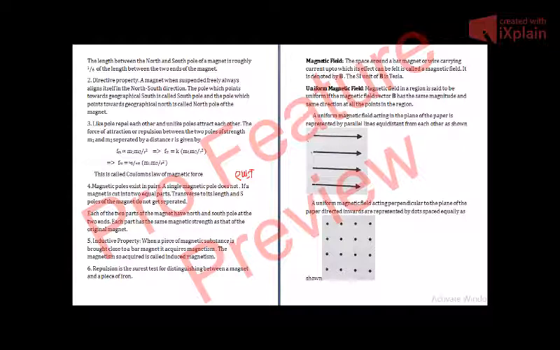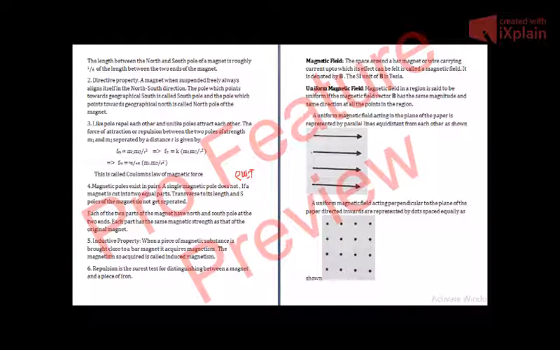Each part has the same magnetic strength as that of the original magnet. So if you cut the magnet into 4, 5, 10 parts, every part will have its own north and south pole, and the strength of every pole will be equal to the strength of the original magnet.